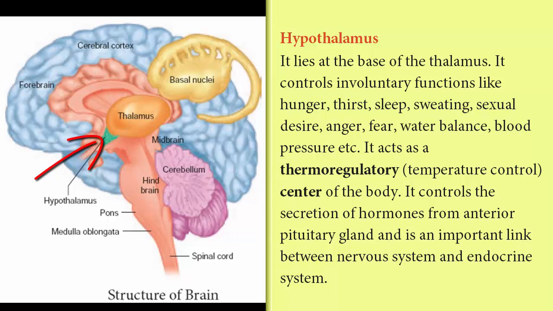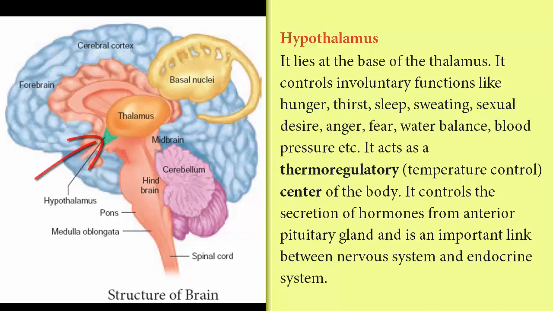It controls the hormone secretion from the anterior pituitary gland, and it controls the involuntary functions, that is functions which cannot be controlled by us, like hunger, thirst, sleep, sweating, sexual desire, anger, fear, water balance, blood pressure, etc. And it also acts as an important link between the endocrine and nervous system. This is regarding the forebrain.